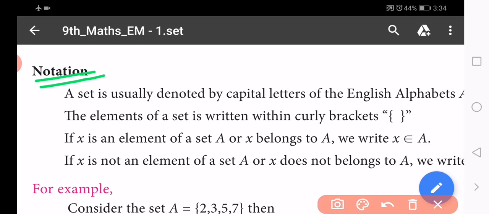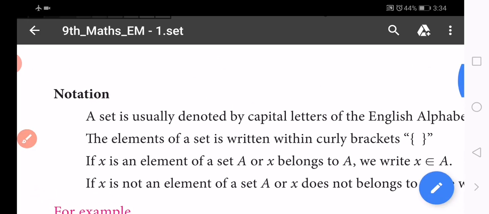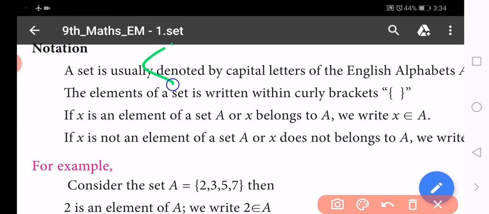So addition has its symbol, and subtraction, multiplication and division each have their own symbol. Like that, the set language has some notations. Notations are nothing but symbols; they are also symbols used in this chapter. That's all. So what are the notations, what are the symbols used in set language?